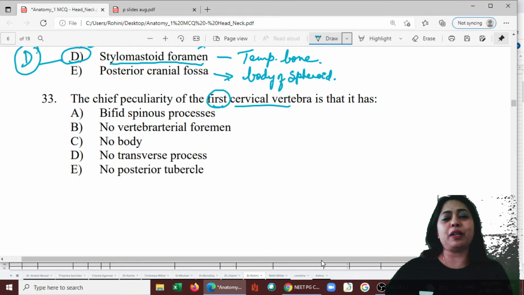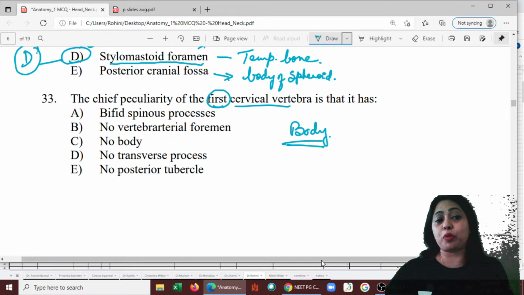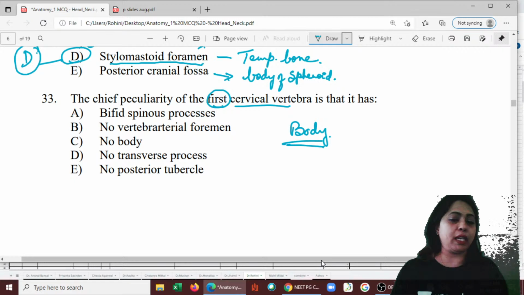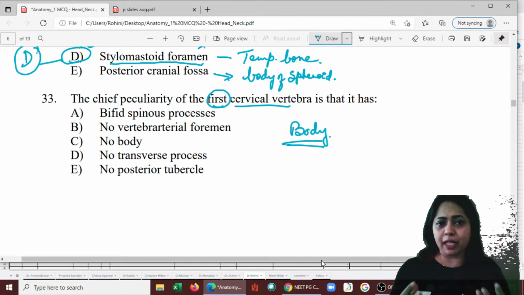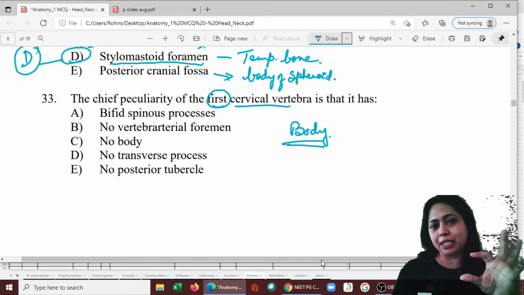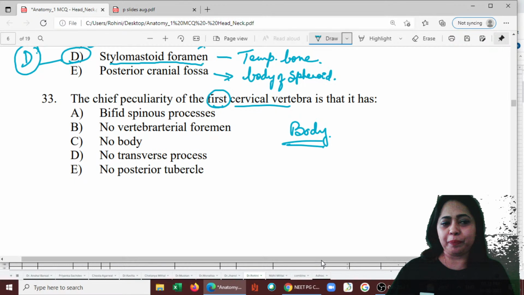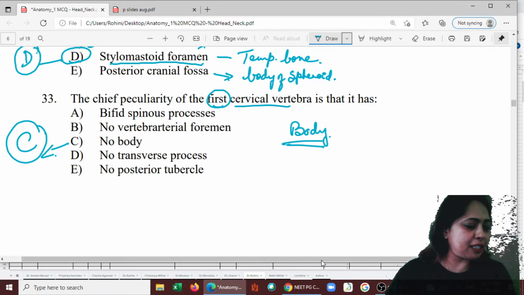Any vertebra will have a body, right? It will have a body and then it will have transverse process, tubercles, and if cervical vertebra, it will have the foramen transversarium. But here the main key thing, where we imagine the intervertebral disc to be present, that itself is missing. The body is missing. So here I would say no body. So the answer here is C.